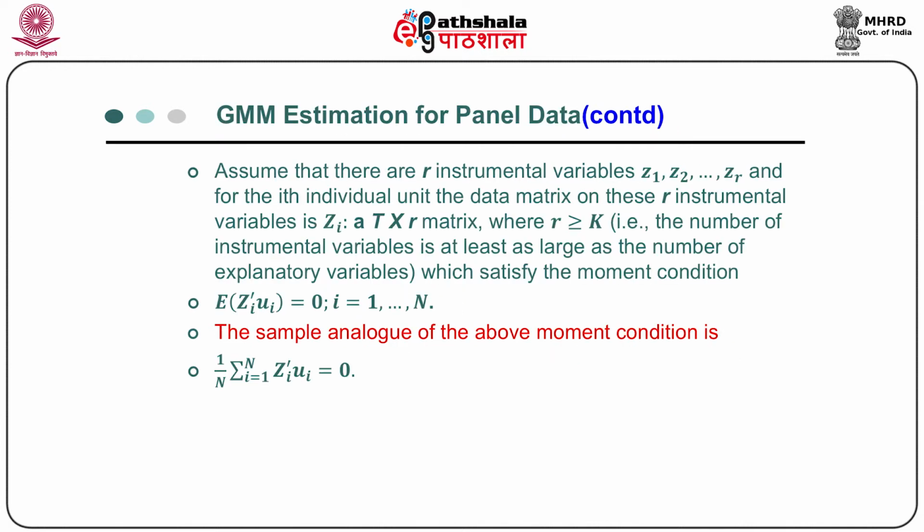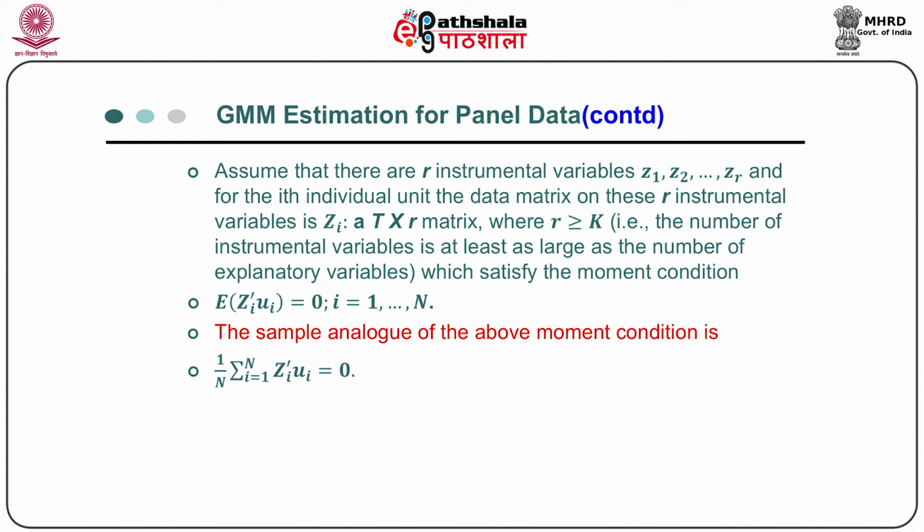Now, assume that there are r instrumental variables z1, z2, ..., zr for the ith individual unit in the data matrix, and r is greater than or equal to k, that is, r can be either equal to or greater than k.